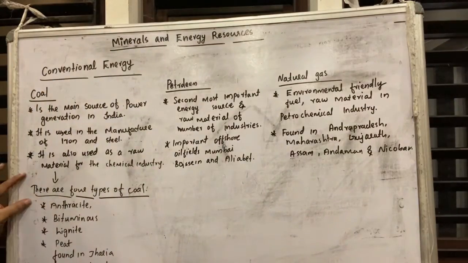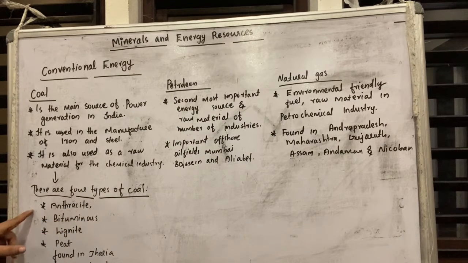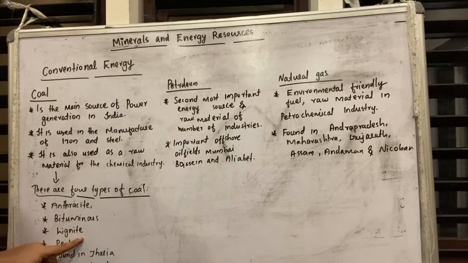In the case of coal, there are four types of coal. The first one is anthracite, the second is bituminous, the third is lignite, and the fourth is peat. Coal is also found in Jharia, Jharkhand.